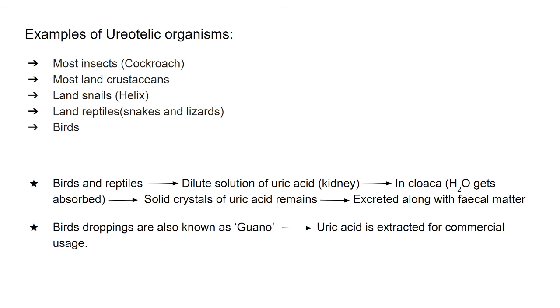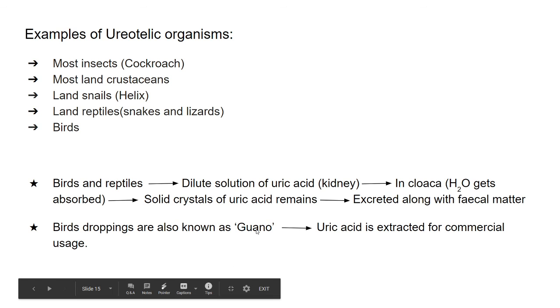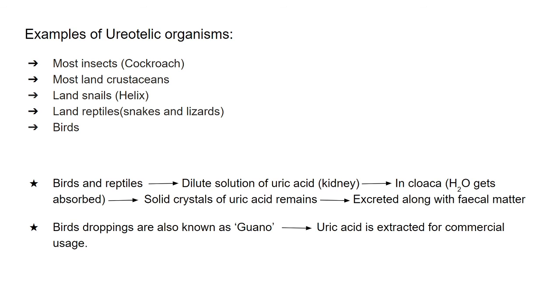And this guano is very important because from birds' droppings the uric acid used on a commercial scale is extracted, and these droppings have undigested food plus uric acid. And the cloaca, you can see here, is actually the common structure which receives the excretory materials from all three systems: the digestive system, excretory system, and reproductive system.